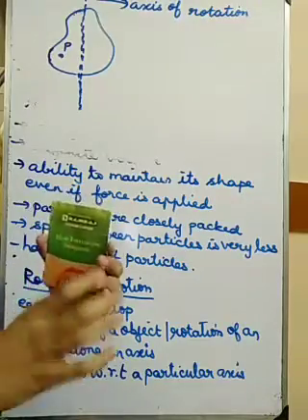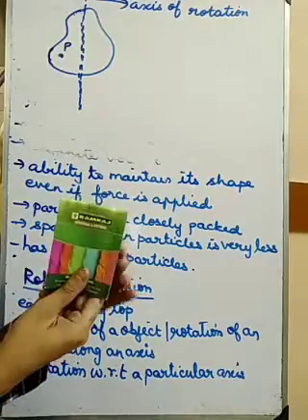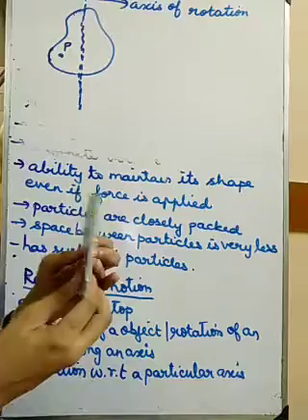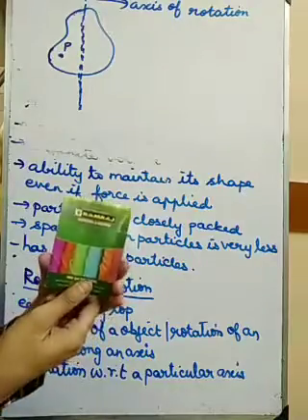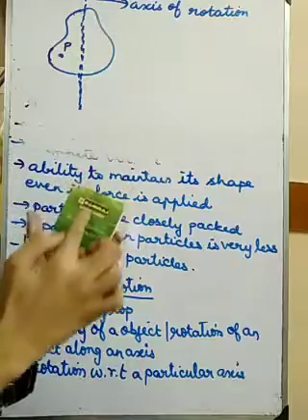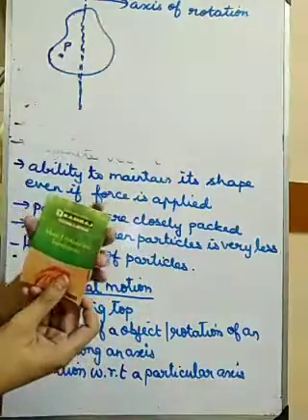The position will not change. It will be in this position only, rotating like this. Then the motion is called rotational motion. So it is moving along this axis. This center axis we will call the axis of rotation.